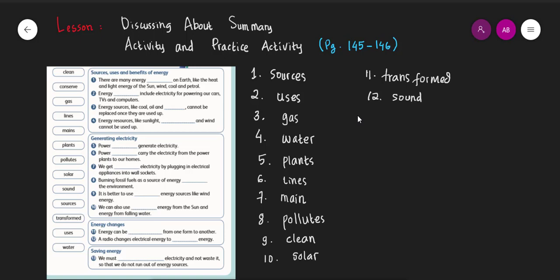And the last will be saving energy, number 13. We must electricity and not waste it. So we do not run out of energy sources. Of course, the last will be conserve. Okay, kids, that's all for the summary activity. Now we are moving to the practice activity.